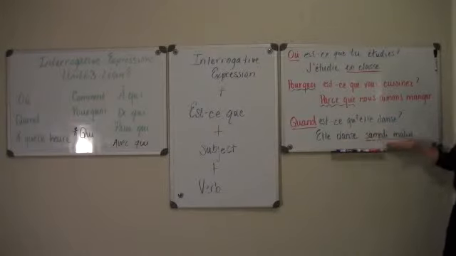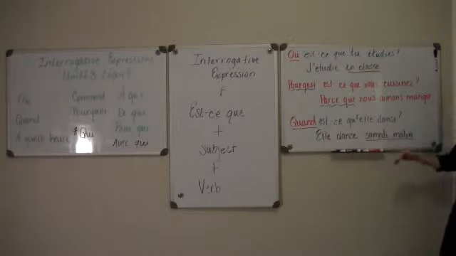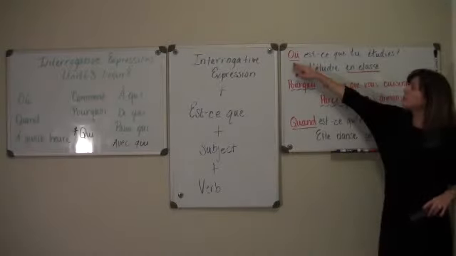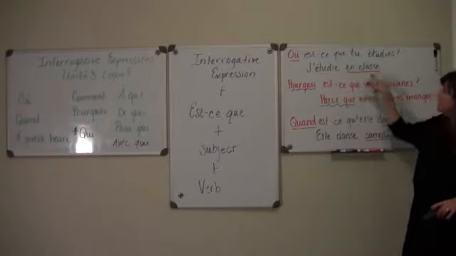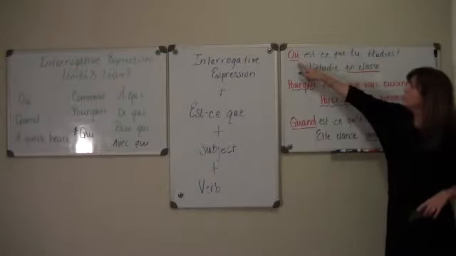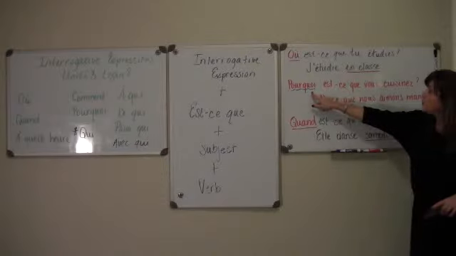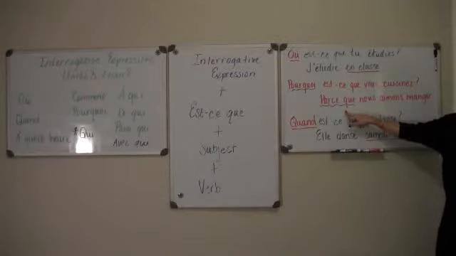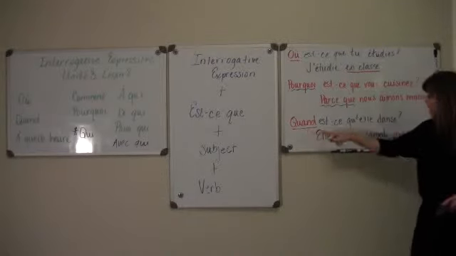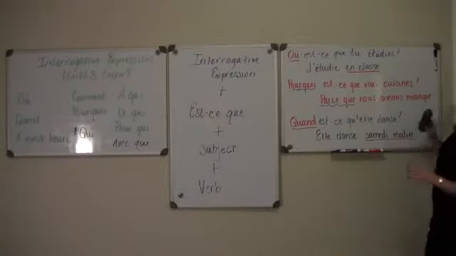Elle danse samedi matin. Samedi matin is the direct answer to when. So, for each of the interrogative expressions that we have, there's something that goes with it: for où, en classe in the response. Pourquoi? Why? Parce que. Because. Quand, when, samedi matin.